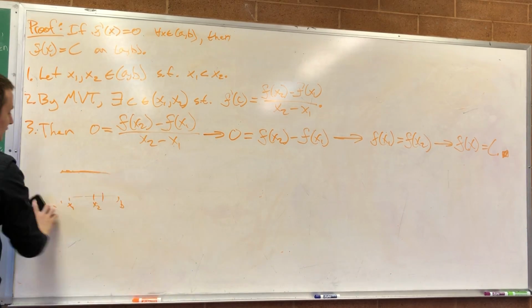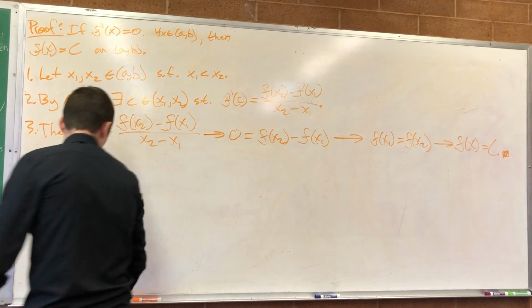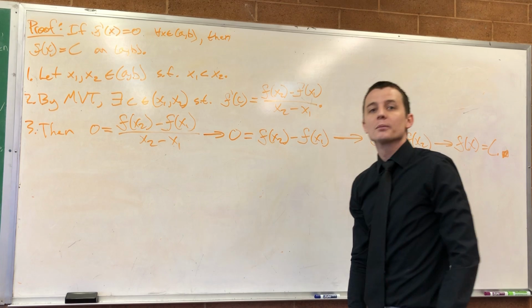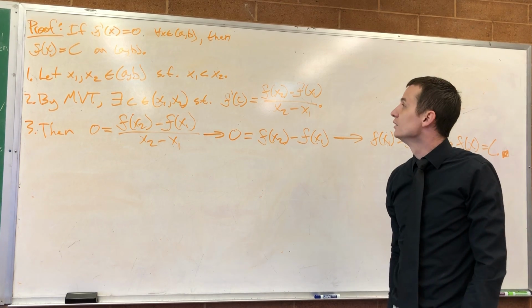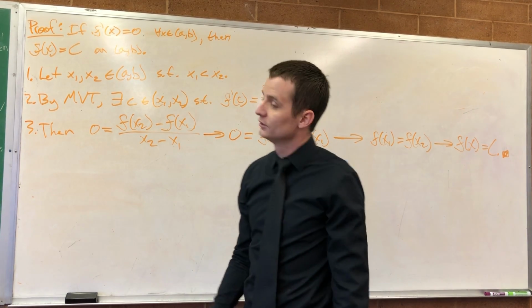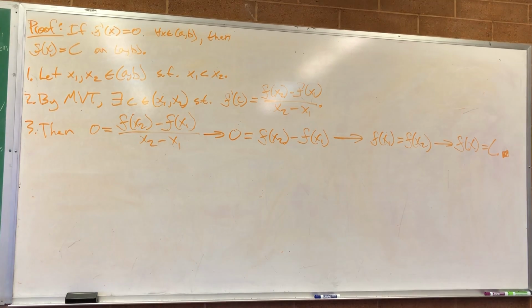So we just showed that if the derivative is 0, then your function is a constant function. So the derivative of a constant is 0, and if the derivative is 0, then you have a constant. That's what we now know. All right, let's look at another corollary. If the derivative is the same at each point, then the functions differ by at most a constant.